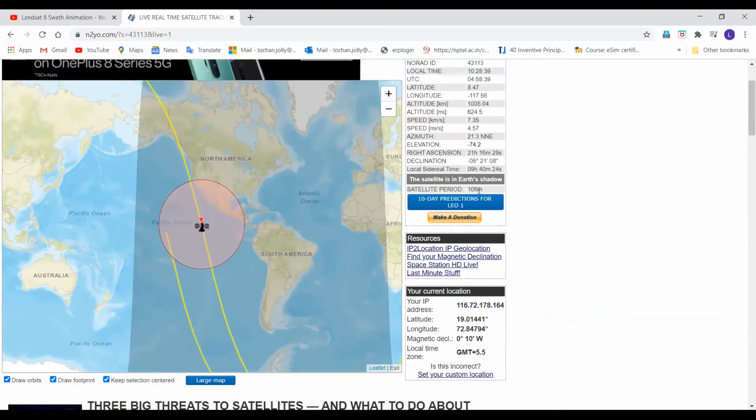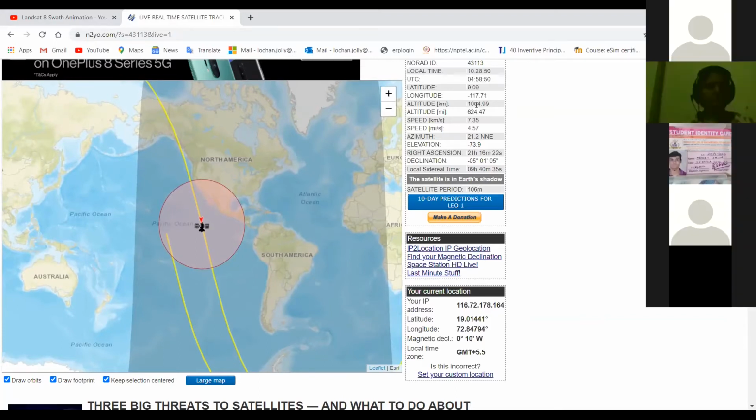One more thing, the period. Can you see the period there was 23 hours, 56 minutes and 4 seconds. The period is changed to 106 minutes. So 106 minutes at an altitude of around 1005 kilometers. We can actually do these calculations to find out the speed and other things once we are aware of the parameter calculation. Okay.